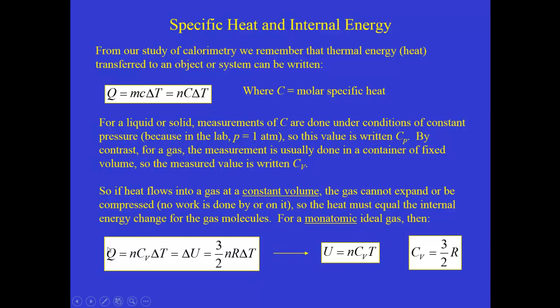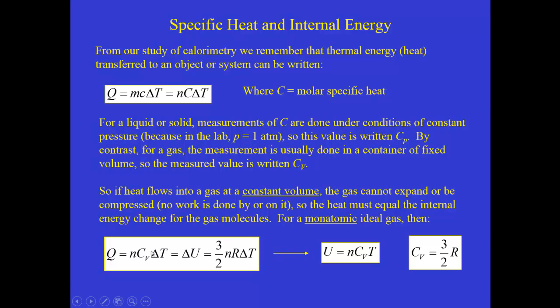And as a result, we can take our formula for Q, and I'm going to explicitly write it now with n and C sub V, the specific heat at constant volume. So n C sub V delta T for Q then has to just equal the change in the internal energy U. And we already know from our previous slide that for a monatomic system, that's 3/2 nR times delta T.